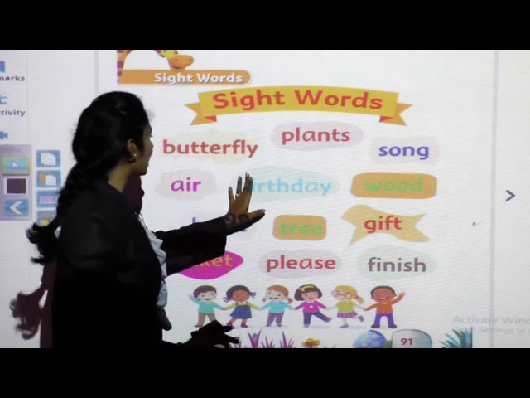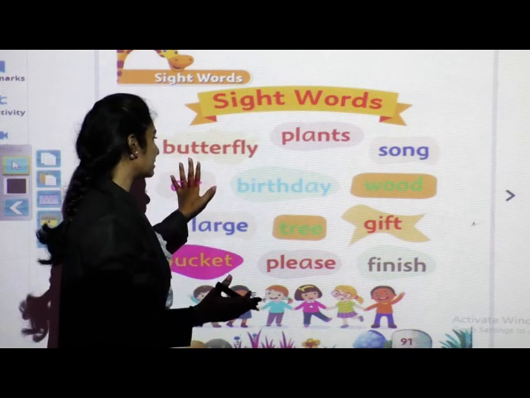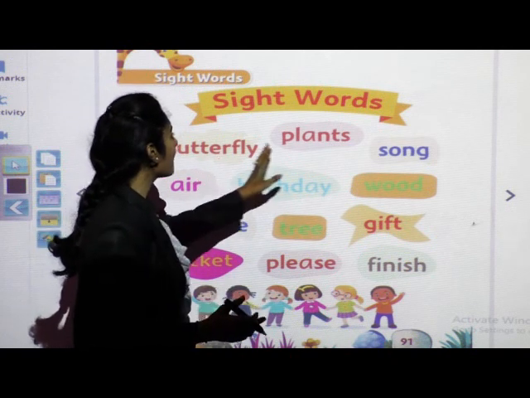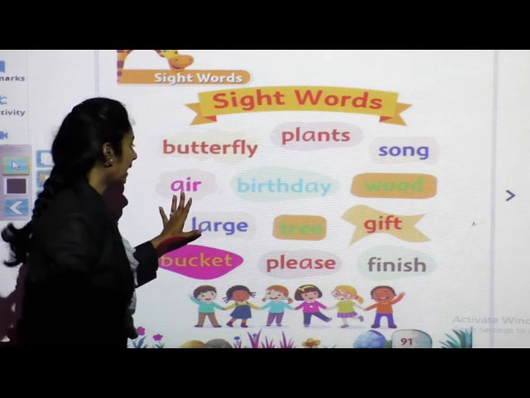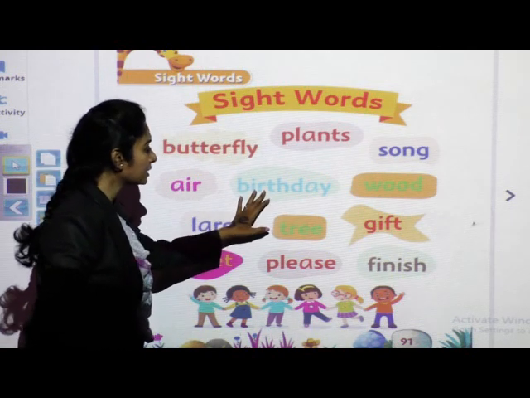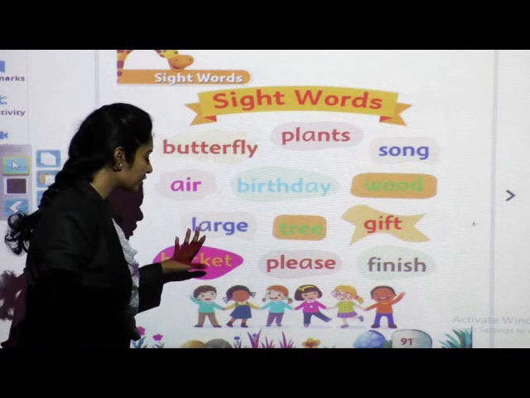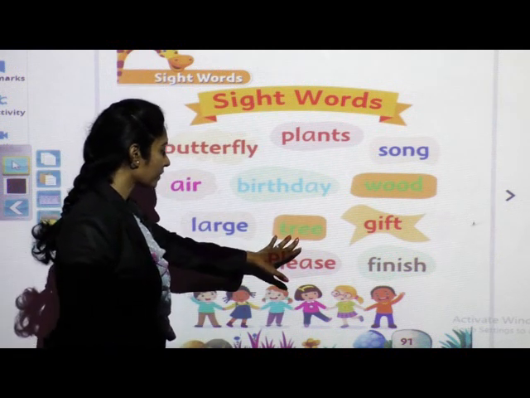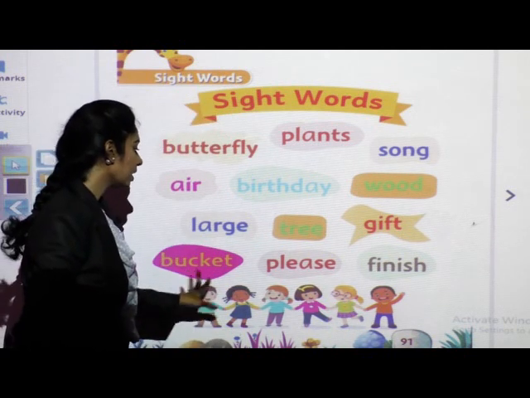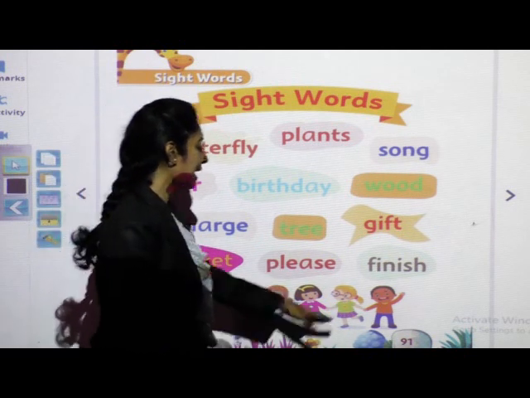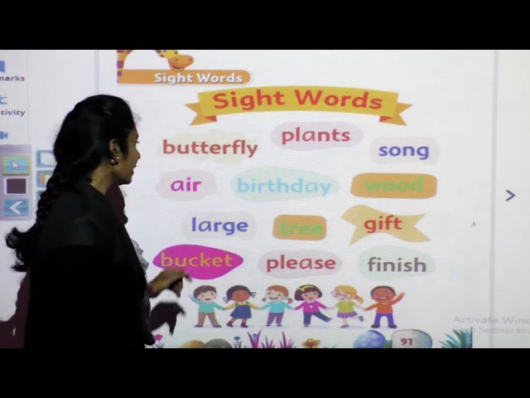These are also sight words. I will read it, repeat after me afterwards. Butterfly, plants, song, air, birthday, wood, large, tree, gift, bucket, please and finish. Okay, now you repeat after me everyone.